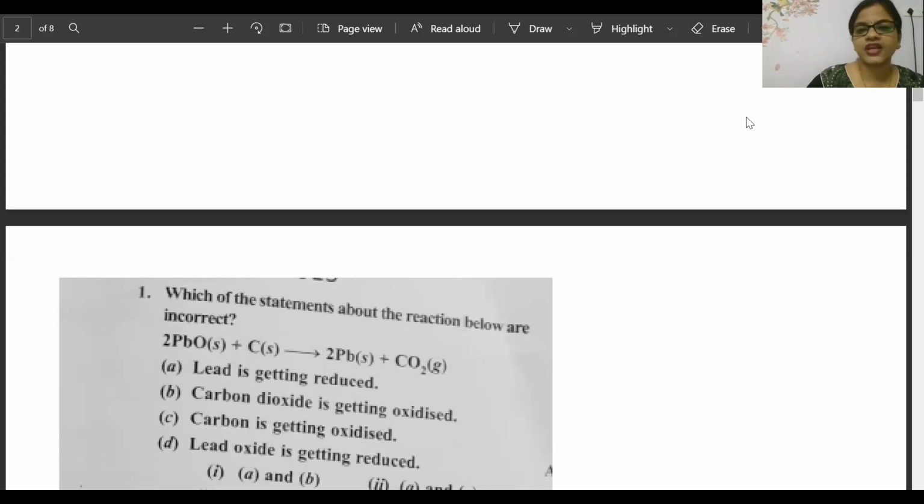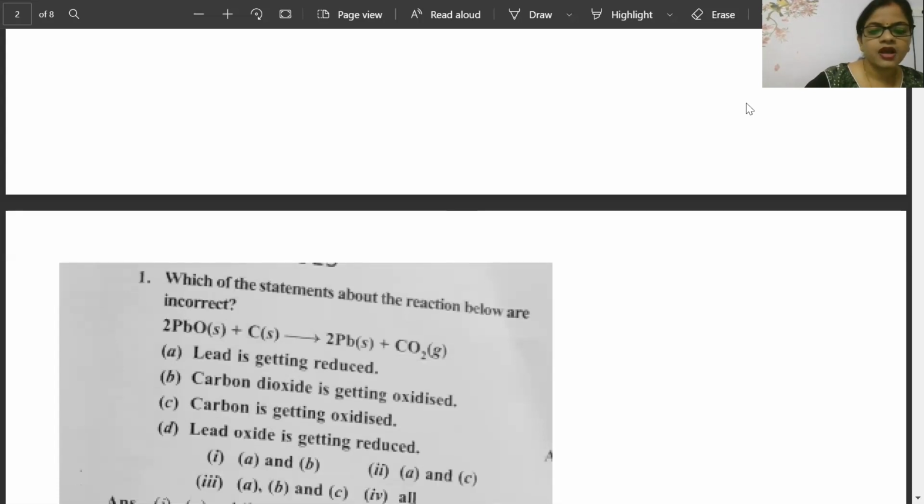First question given is, which statement about the reaction below are incorrect? Four options are there. First is A and B, second is A and C, third is A, B, C, and fourth is all. Saranya, Pavitra, Anila, Bhumi, everyone is telling answer A is correct.